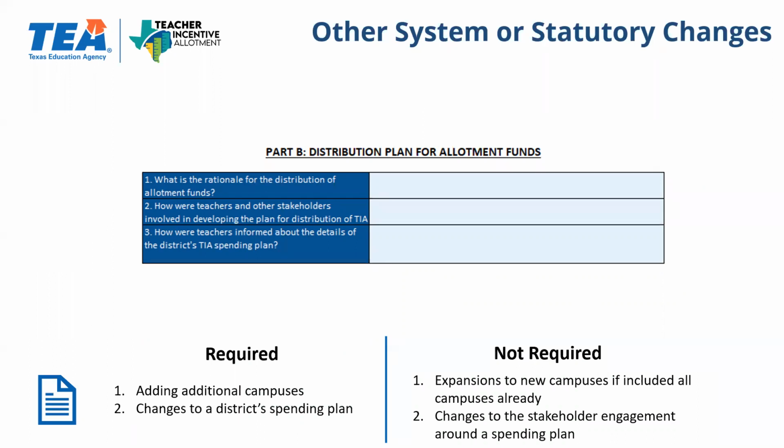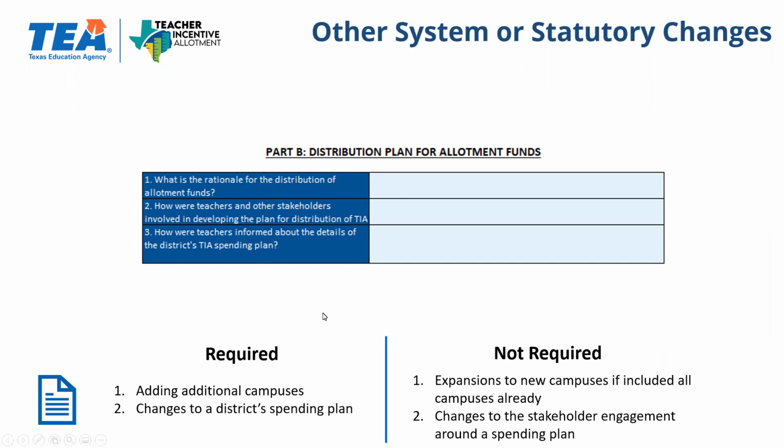Also, if you're changing your district spending plan in terms of the 90-10, how and when teachers are receiving funds, and in what mode they are receiving funds, an application will be required. Only if changes to the stakeholder engagement around the spending plan change is no application required.